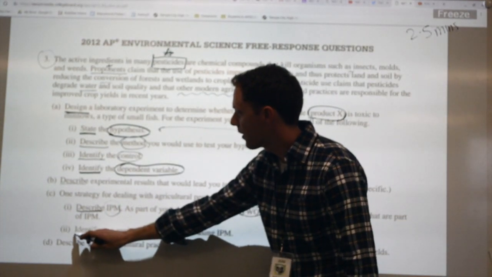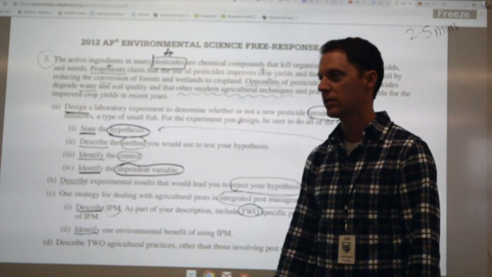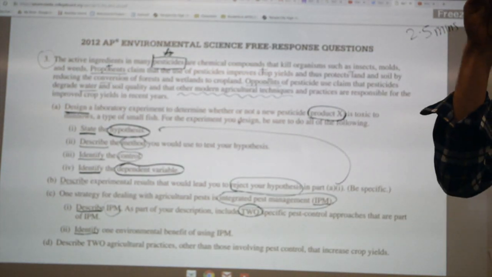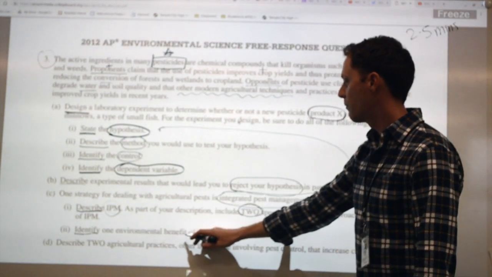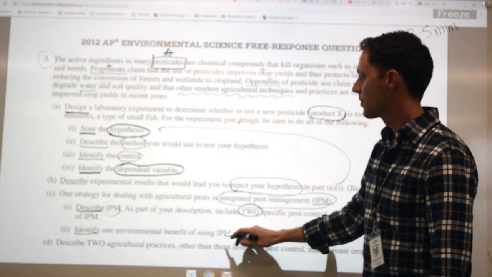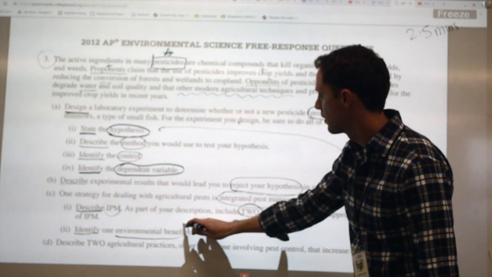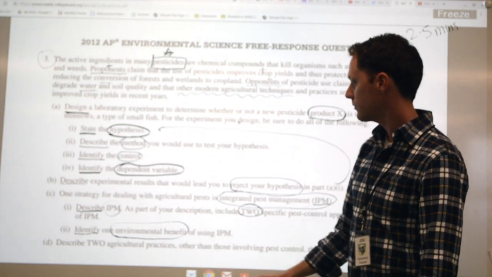Part 2 says identify. We're going to underline identify because that's our action word. How many sentences for identify? 1, right? Just 1 sentence. Identify one environmental benefit of using IPM. So I'm going to circle environmental benefits, that's what we're focusing on.